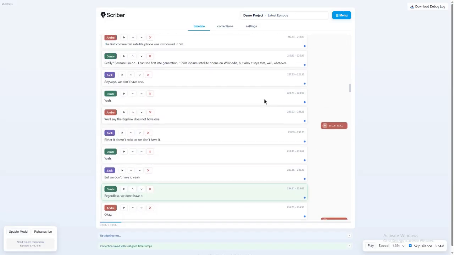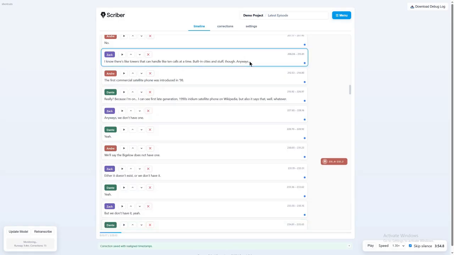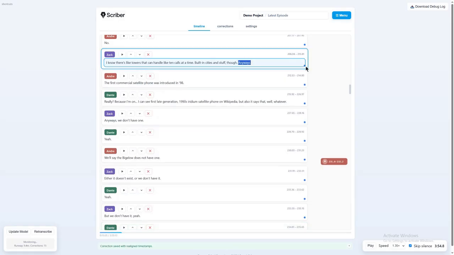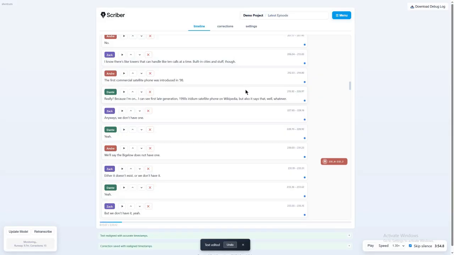Yeah. So this is kind of an annoying thing that happens sometimes because Whisper's timestamps are not very good. I'm still working on this. It's like the beginning of one sentence will leak around to the previous sentence, but it's at least easy to fix.